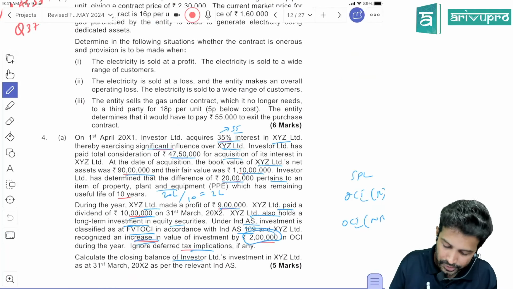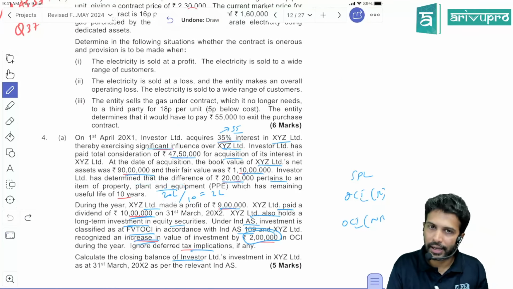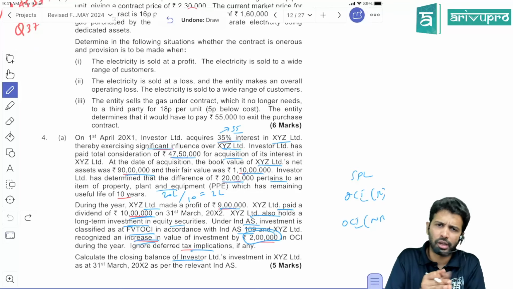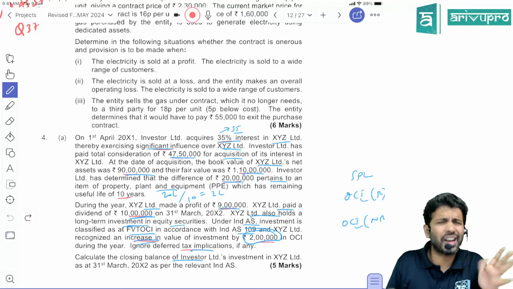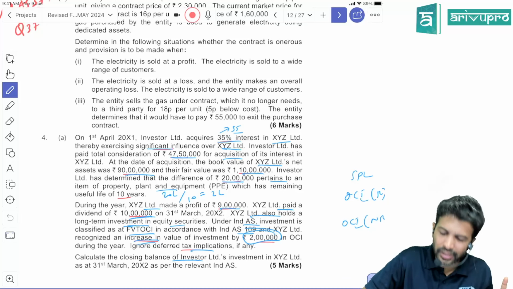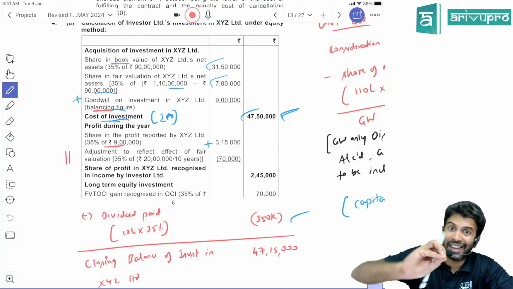So what is additional depreciation? Fair value adjustment is 20 lakh. Useful life remaining is 10 years. So additional depreciation is 2 lakh. In subsidiary company, when you do consolidation, you will take the whole 2 lakh because the entire assets you record. Here, associate assets and liabilities will not be recorded. No? So hence only take our share of additional depreciation, meaning the investor's share.